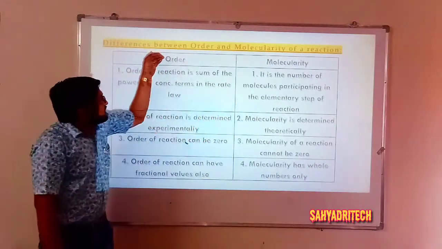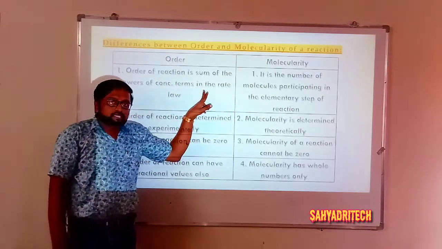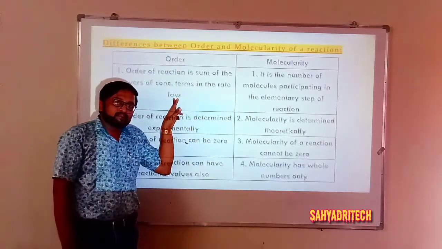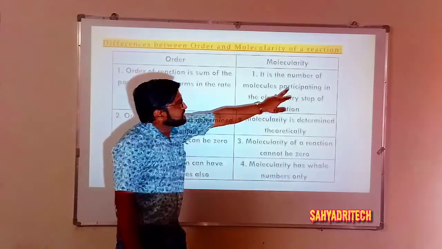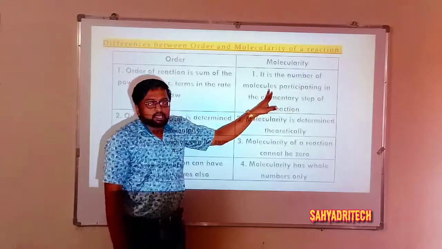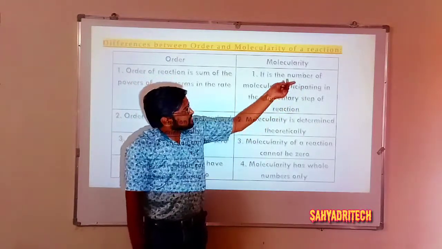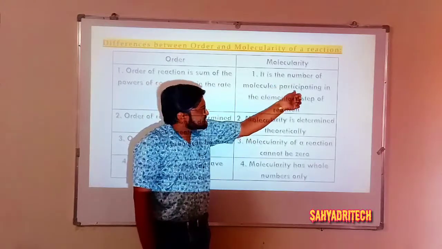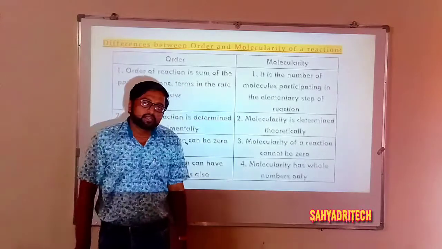Okay. What is order? The sum of the powers of concentration terms involved in a rate law is called the order of a reaction. So what is molecularity? It is the number of molecules taking part in an elementary step, or you can say the number of molecules participating in the elementary step of a reaction is called the molecularity of a reaction.